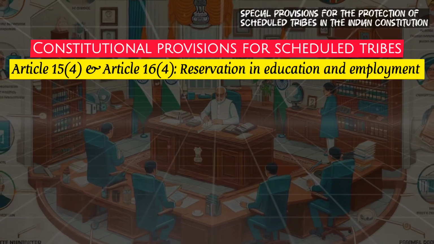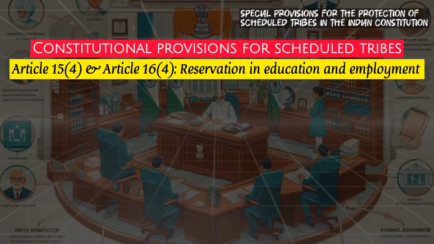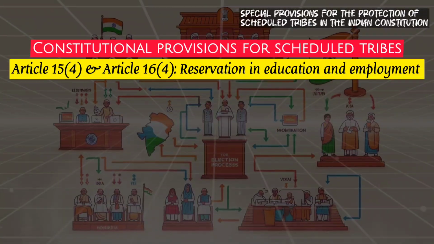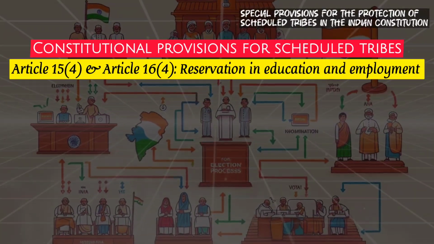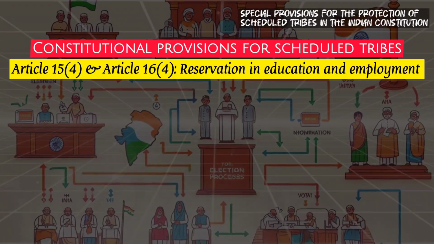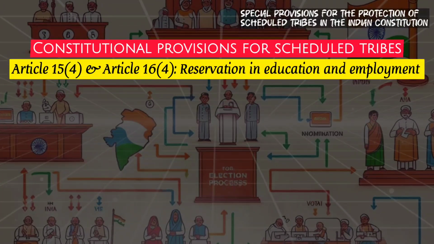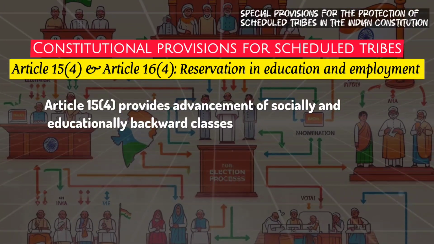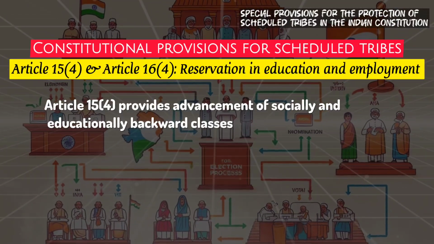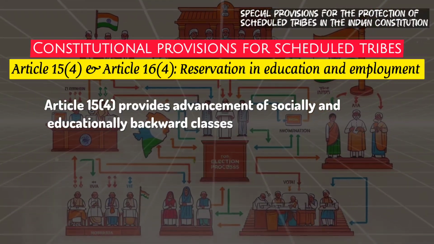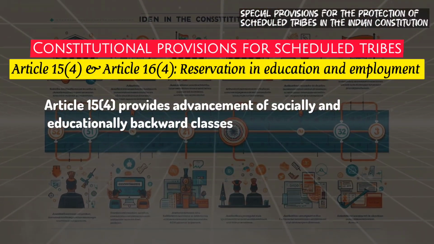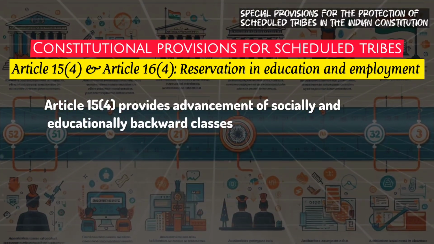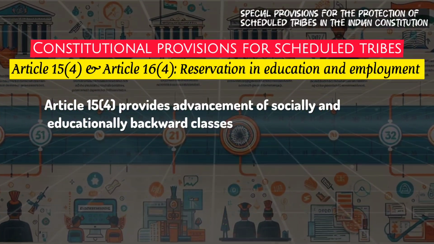Second is Articles 15.4 and 16.4. Reservation in education and employment. To address the historical injustices faced by scheduled tribes, the Constitution provides for reservation in educational institutions and government employment. Article 15.4 allows the state to make special provisions for the advancement of socially and educationally backward classes, including scheduled tribes. This provision enables scheduled tribes to access educational opportunities that would otherwise be unavailable to them due to their